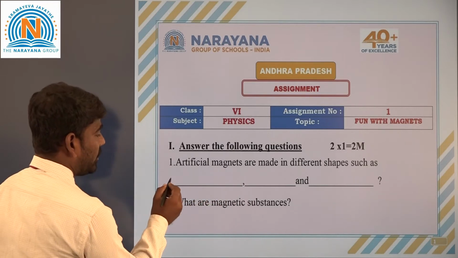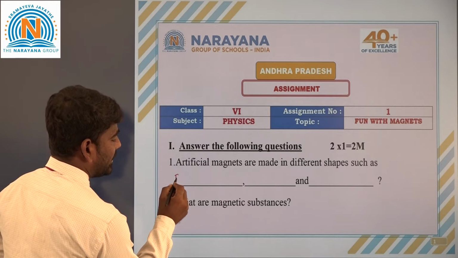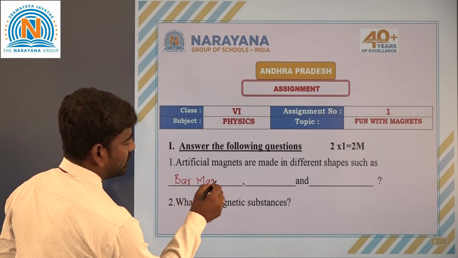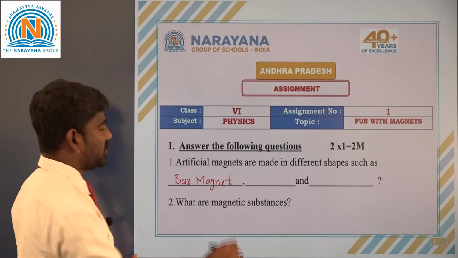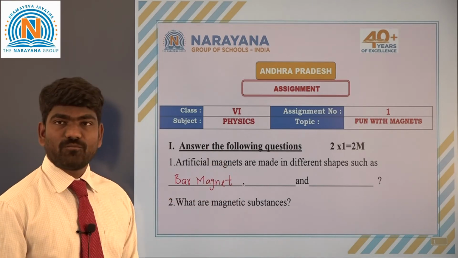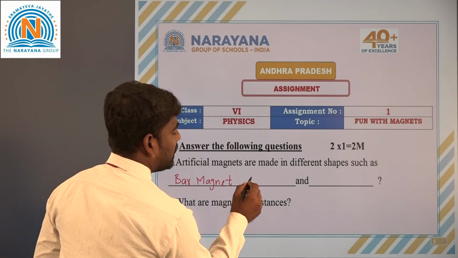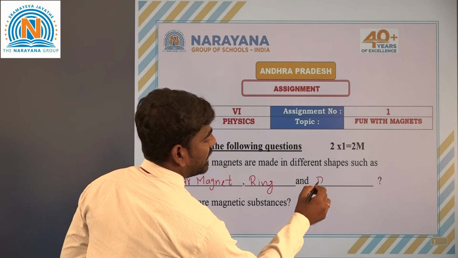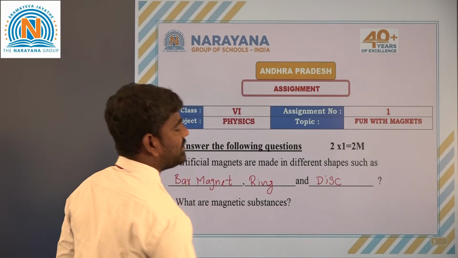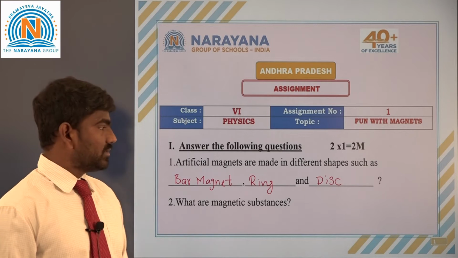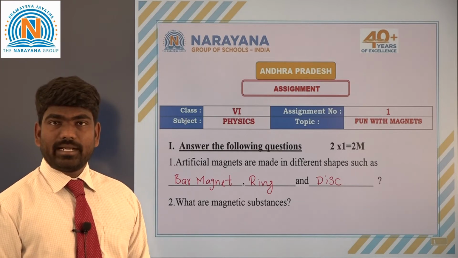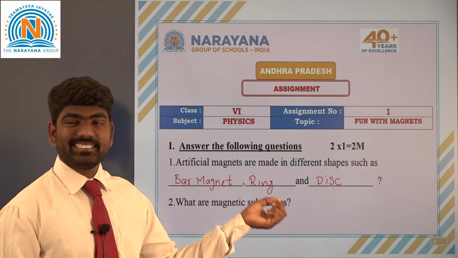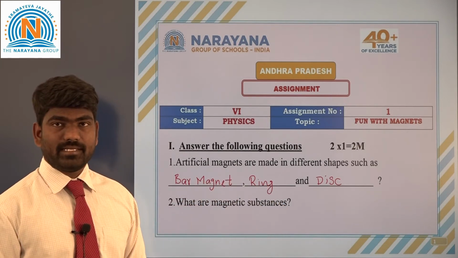So we know that one is bar magnet, which is present in the shape of a bar, and one more is a ring magnet, and another is a disc magnet. Not only these three, we still have horseshoe magnets and sphere magnets also, but here, just to mention at least 3 shapes of artificial magnets.